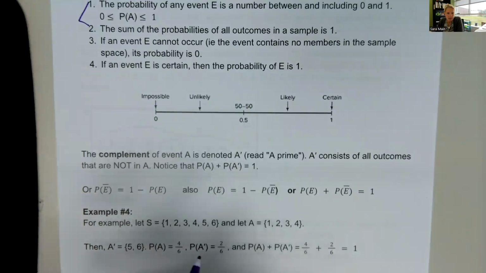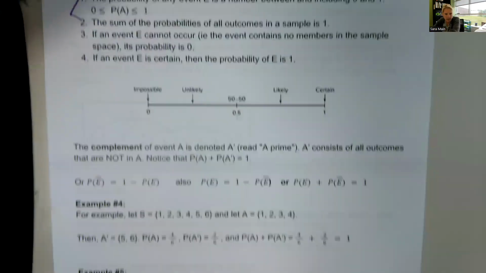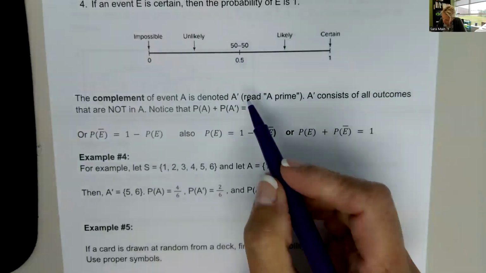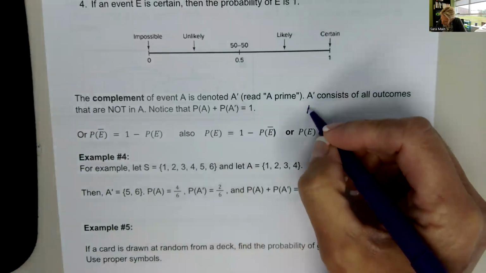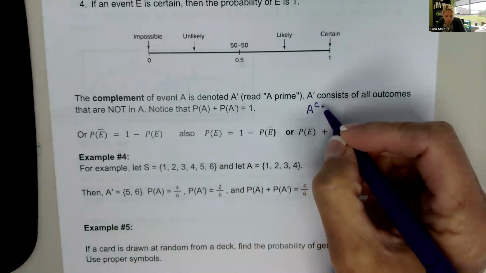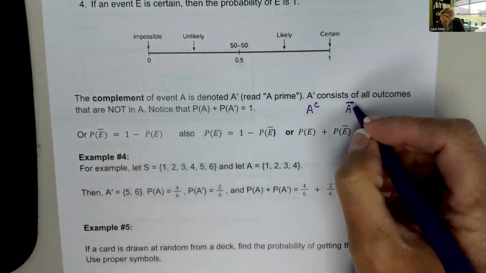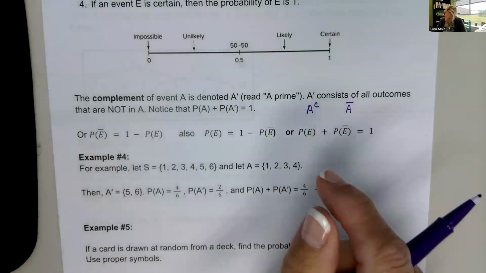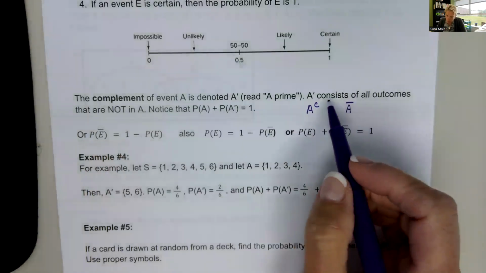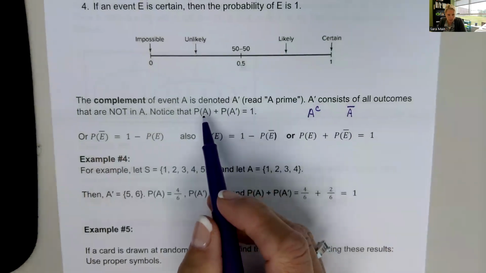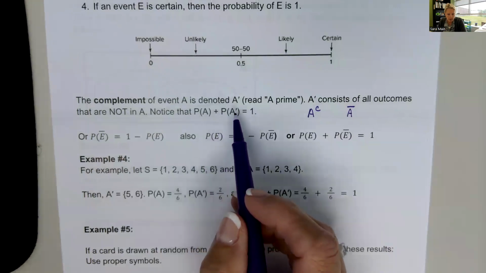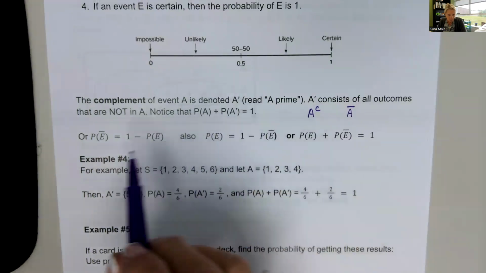Definition of the complement. So the complement of event A is denoted as A prime. Sometimes it's also written as A to the C for complement. Sometimes it's written like we have it here as A with the bar above it to show the complement. But one thing that's important to know is that the probability of A plus the probability of its complement equals 1.